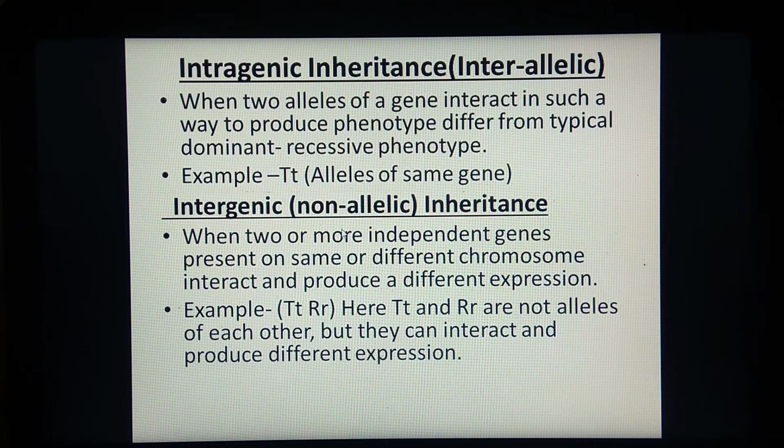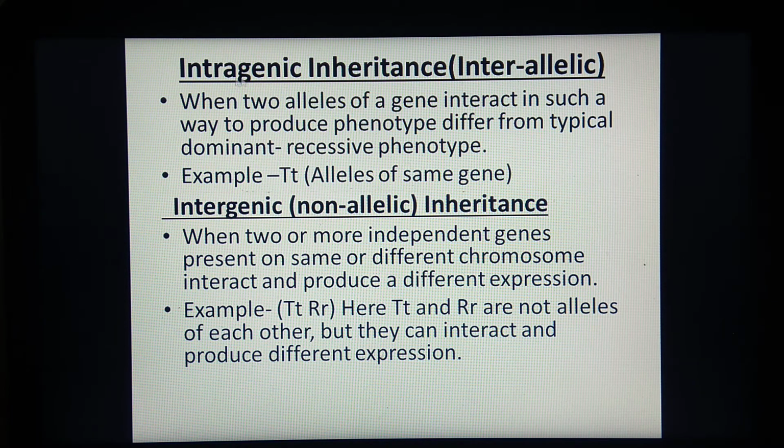As we have seen in one example, when the condition is capital T small t, it should be a hybrid tall plant. But according to intragenic inheritance, plants having capital T small t will have intermediate height, which is not dominant, not recessive phenotype.